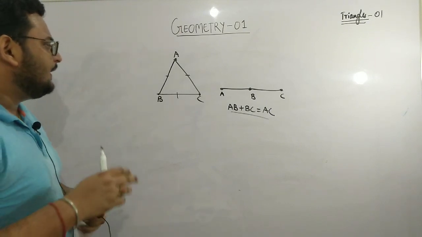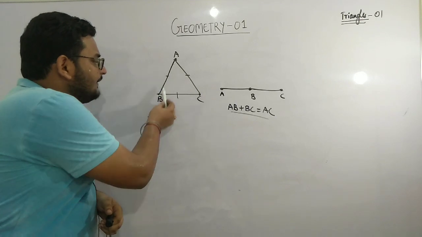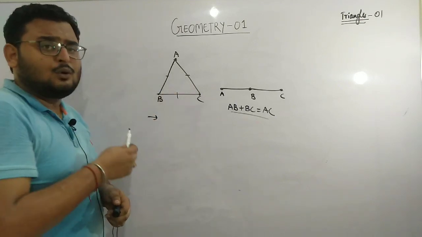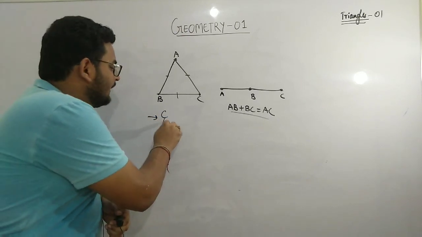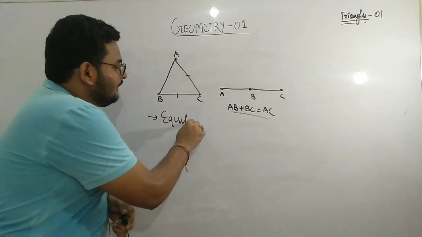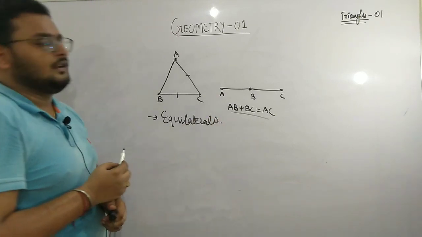If I am classifying triangles on the basis of their sides, look at the figure. If AB is equal to BC is equal to AC, that is, if all three line segments are of the same length, then in that case the triangle is known as an equilateral triangle.